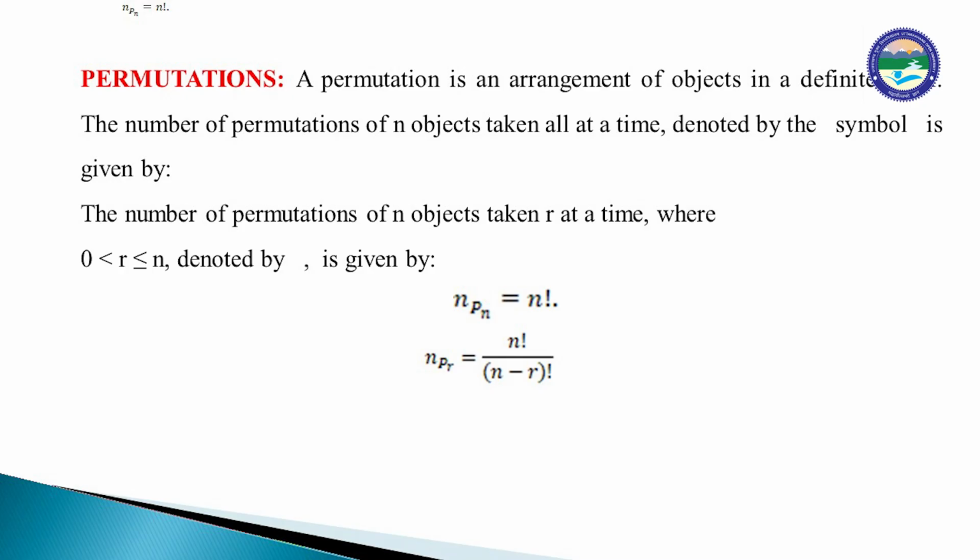We should first be familiar with permutation and combination. Permutations: a permutation is an arrangement of objects in a definite order. The number of permutations of n objects taken all at a time, denoted by nPn, is equal to n factorial. The number of permutations of n objects taken r at a time, where r is from 0 to n, denoted by nPr, is given by nPr equal to n factorial upon (n minus r) factorial.